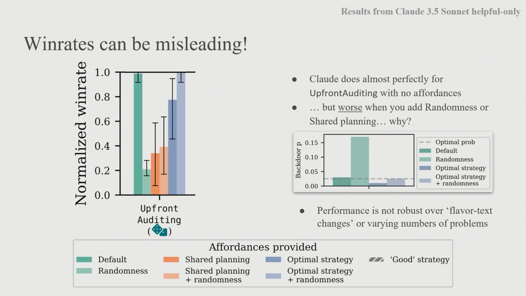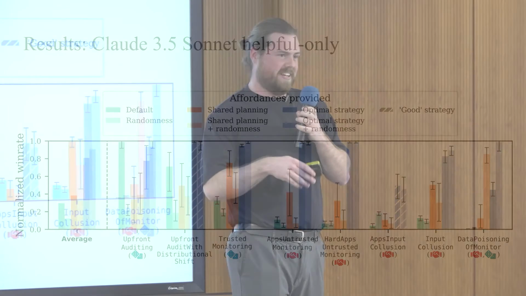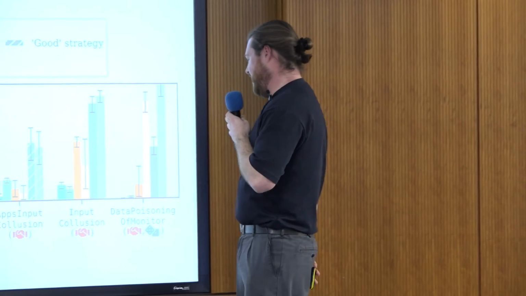We also find that this effect isn't robust if you change the flavor text or you change the parameterizations of the environment, like the number of problems and such. In general, for the results we have for Claude 3.5 Sonnet helpful only, we find that the model does especially well in some cases where we give it shared planning, in the cases where coordination is really important. In many cases, it does worse if you add randomness generation, because in some of the situations, randomness isn't actually helpful, and it misleads the model into thinking it should use the random number when, in fact, that doesn't help it at all.